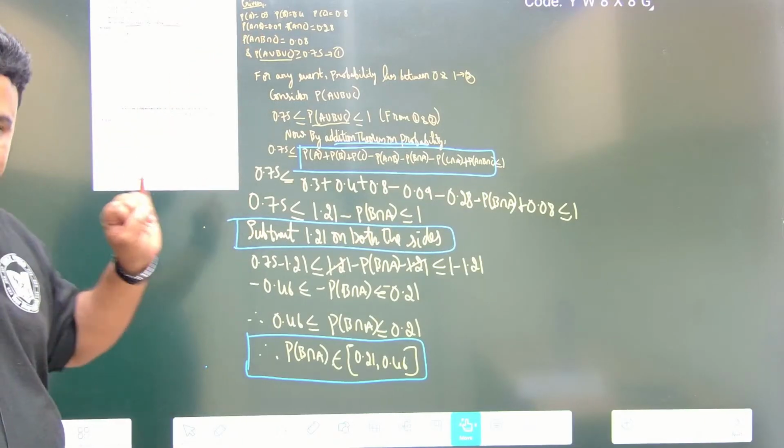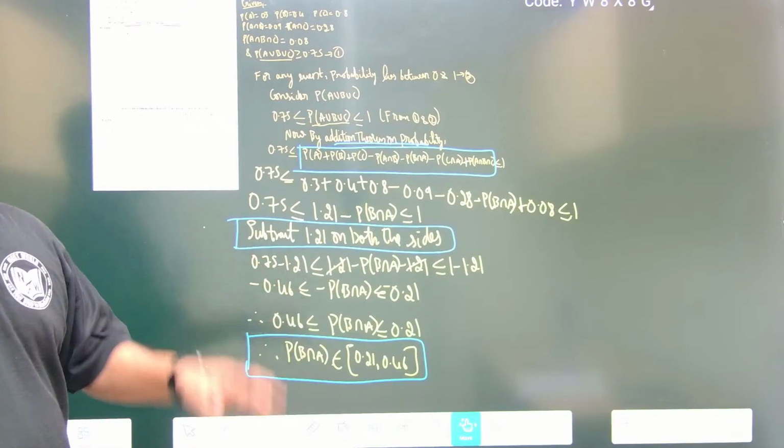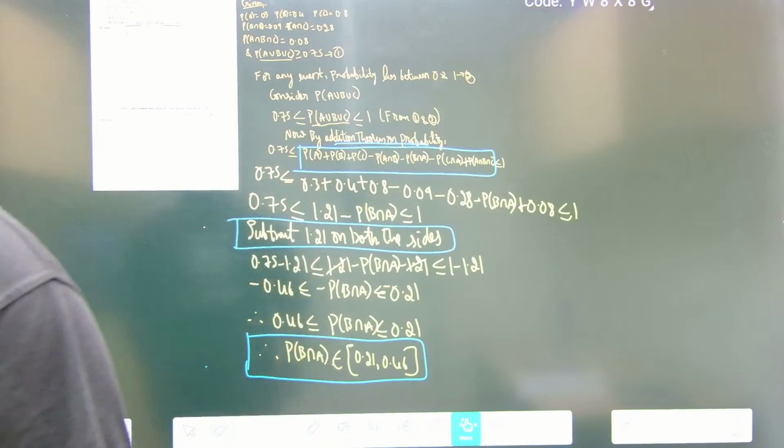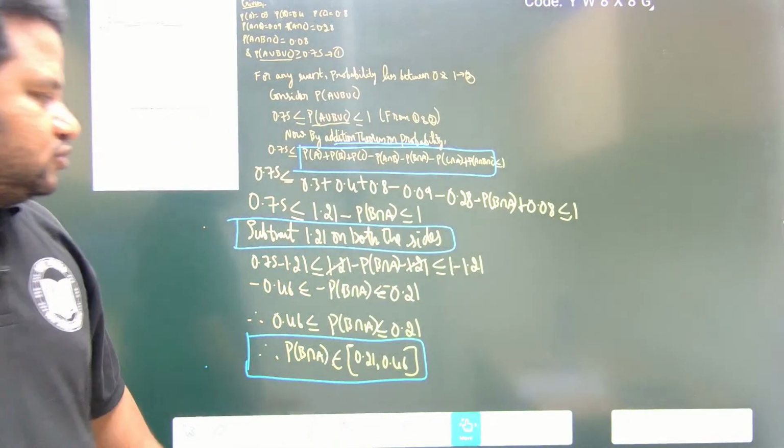So total probability we solved one question, addition theorem, and also application of Bayes theorem we solved one question. Now we are left with only one thing, that is conditional probability. What is conditional probability? And we also have to do the multiplication theorem. What is the multiplication theorem? And also the proof of the multiplication theorem. Got it, friends? So let us do that question.